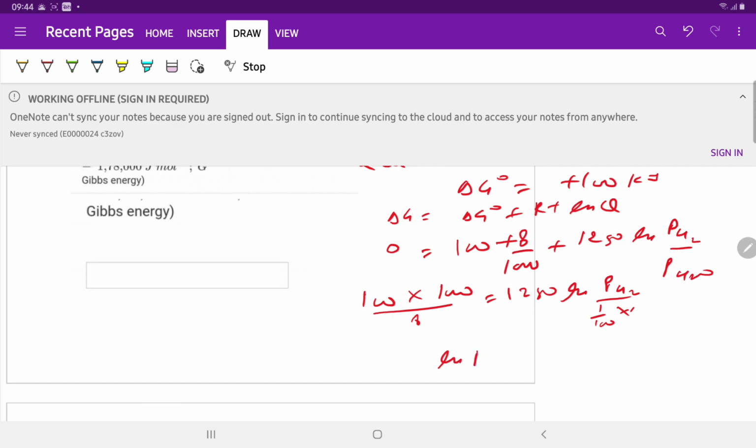So the natural log of the partial pressure of hydrogen is equal to minus 14.6.